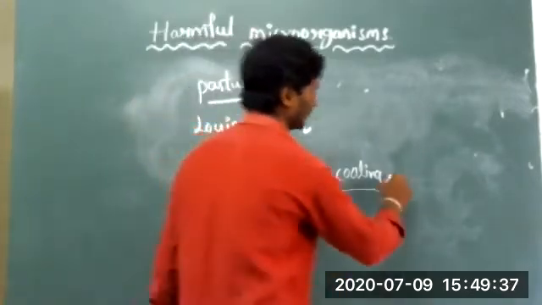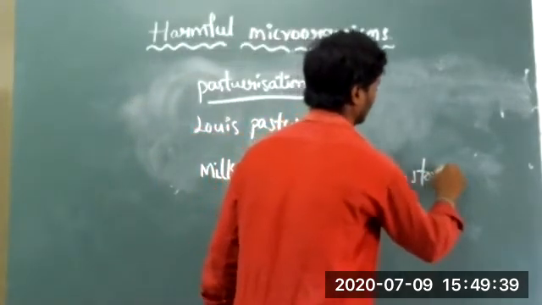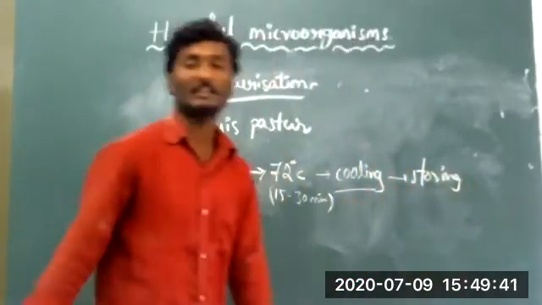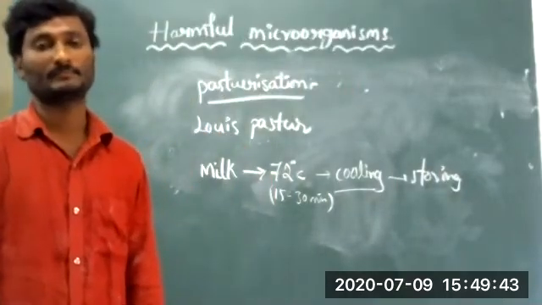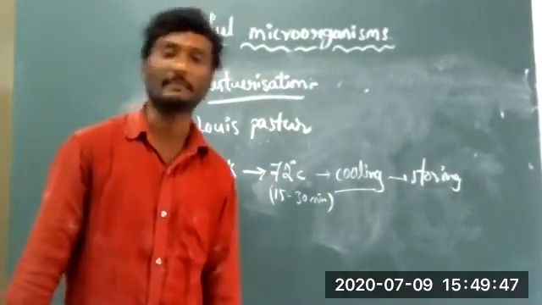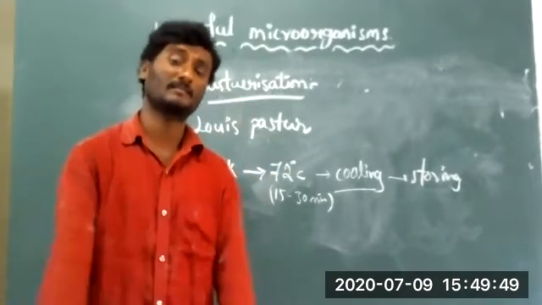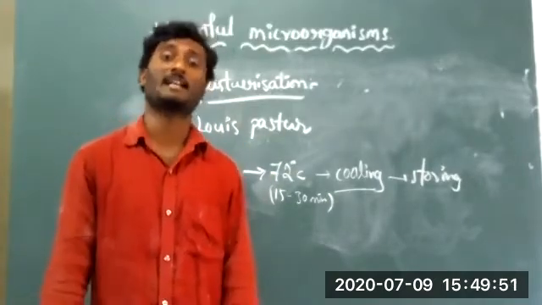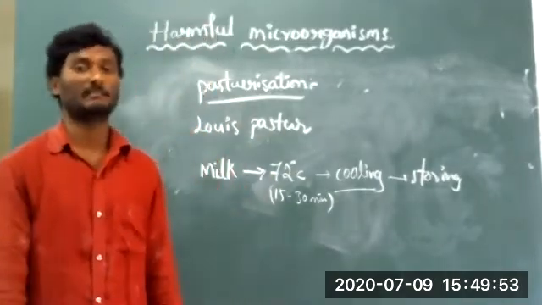After storing, that type of milk is called pasteurized milk. It is better to observe the milk packet; it is already labeled pasteurized milk.